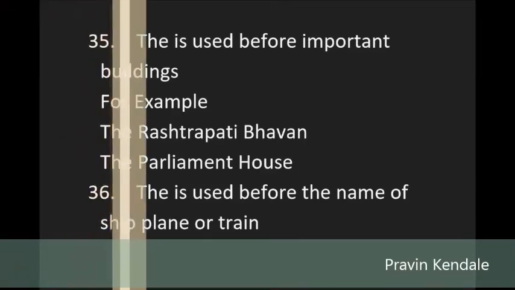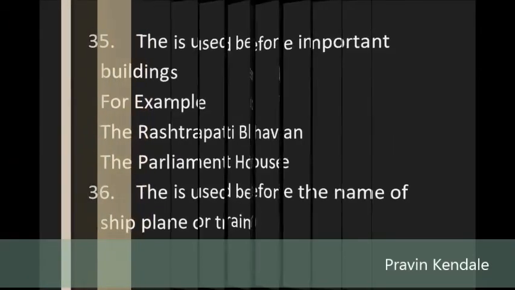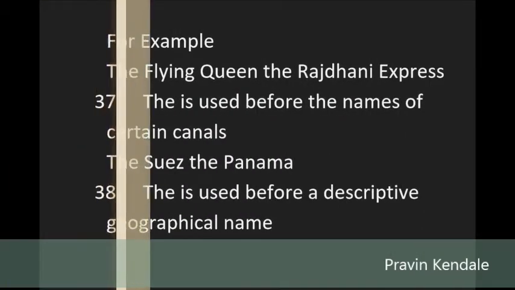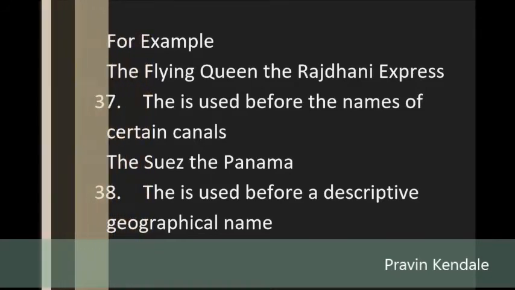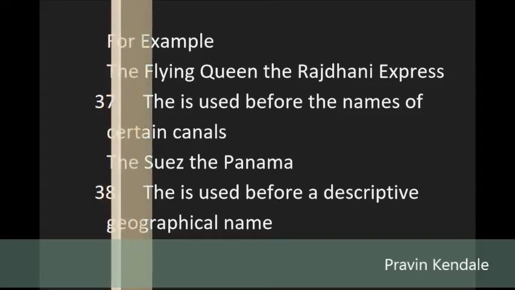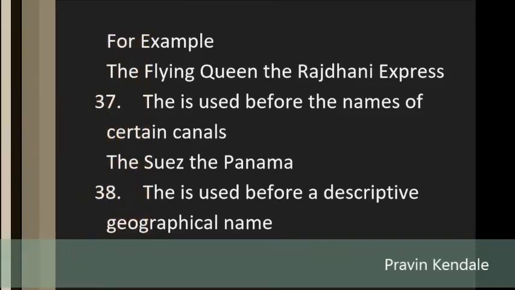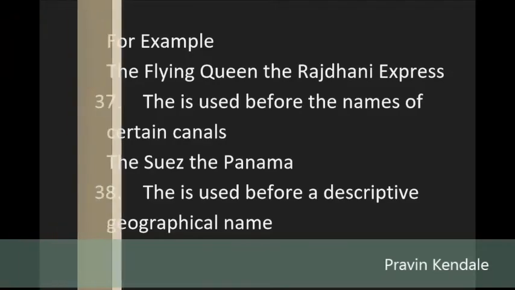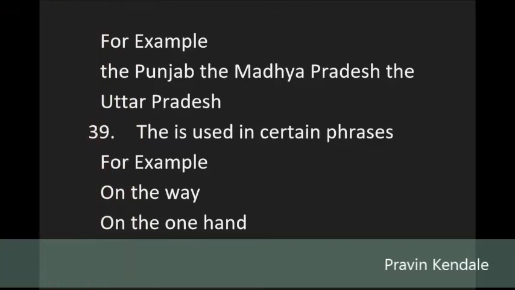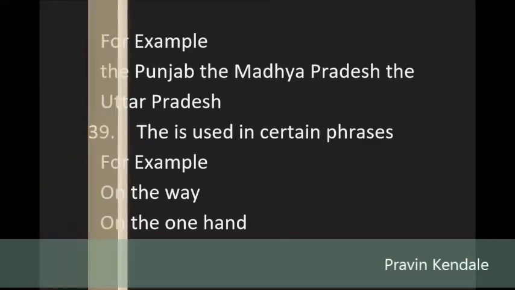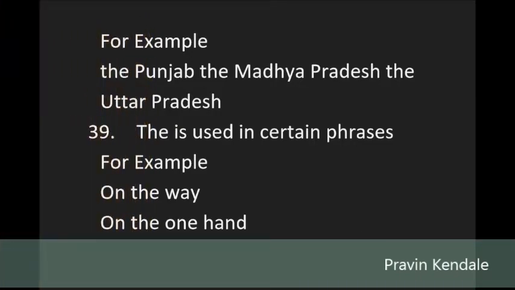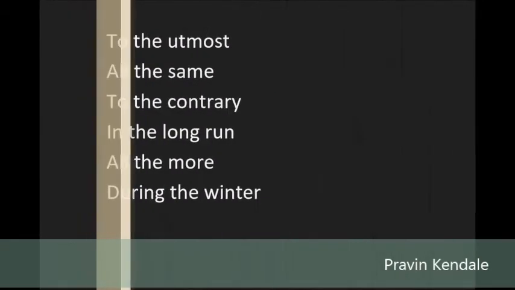37. The is used before the names of certain canals: the Suez, the Panama. 38. The is used before a descriptive geographical name. For example, the Punjab, the Madhya Pradesh, the Uttar Pradesh. 39. The is used in certain phrases. For example, on the way, on the one hand, to the utmost, all the same, to the contrary, in the long run, all the more, during the winter.